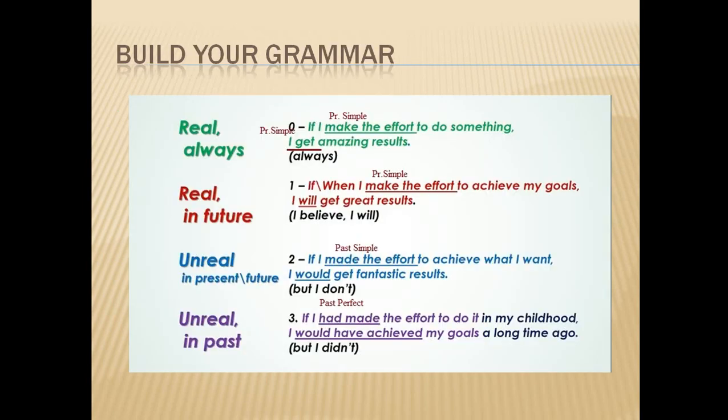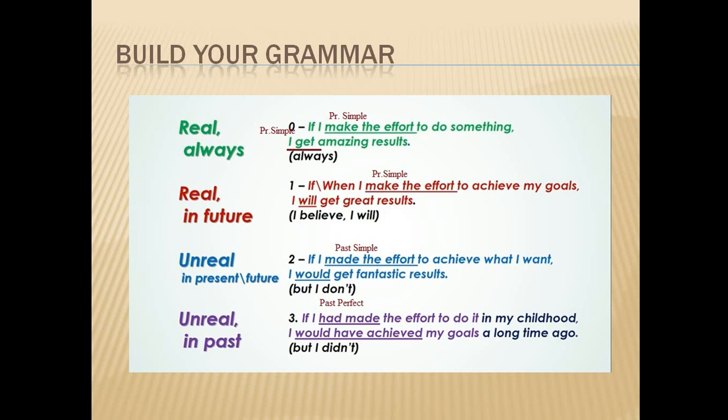Let's remember about the conditional sentences. Look at this table. We use the zero conditional to talk about things that are generally true, especially for laws and rules. The structure is if or when plus present simple, and in the second part is used also present simple. If I make the effort to do something, I get amazing results.